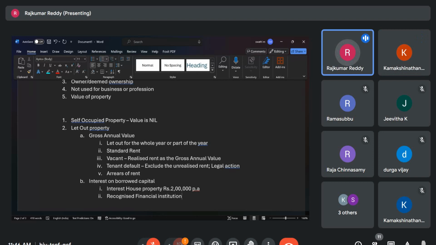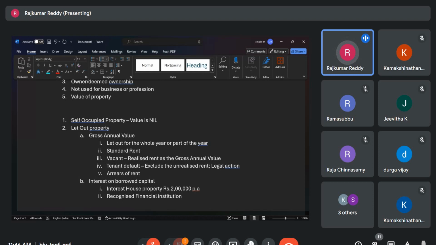Then they have given the conditions. Capital is borrowed on or after April 1st, 99, and the acquisition or construction is completed within 3 years. The person extending the loan certifies that such interest is payable in respect of the amount advanced for acquisition or construction of the house. If you are taking from a financial institution, they give an interest certificate also. Then only you can take exemption for that.